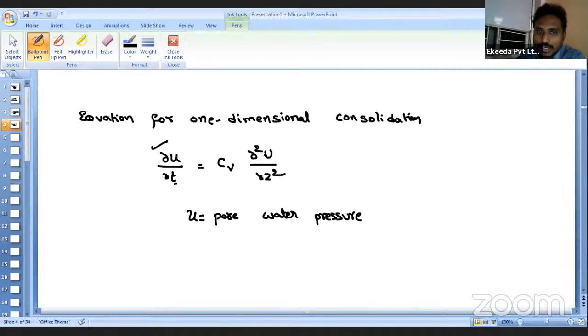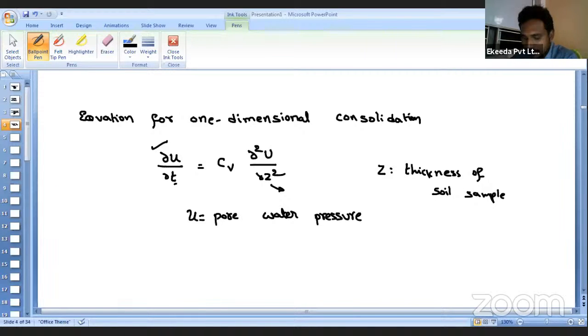Similarly, what about ∂²u/∂z²? First of all, what is the parameter that z represents? As we have already discussed, our flow is happening only along the thickness direction. Here z, I will assume, is nothing but the thickness of the soil sample. So what is meant by ∂u/∂z then? It is nothing but how your pore water pressure varies along the thickness of the soil. That is what ∂²u/∂z² represents.